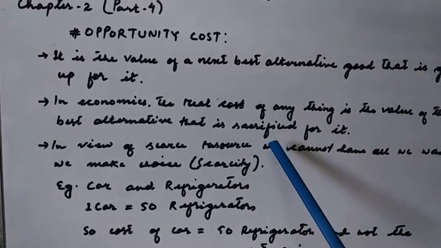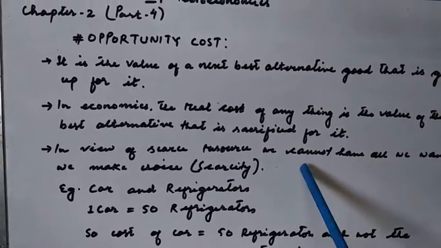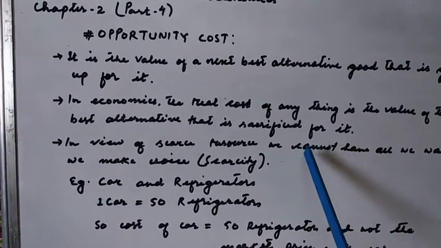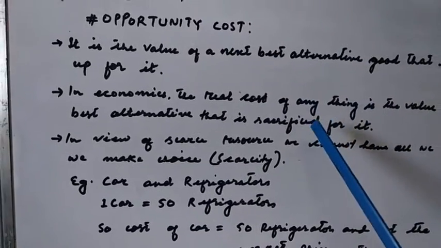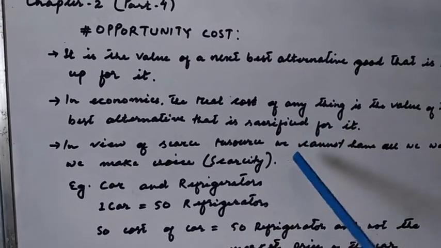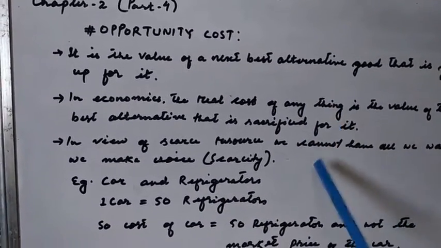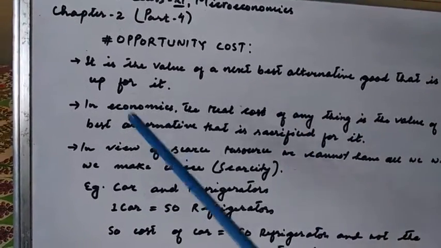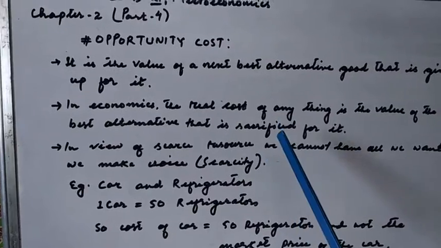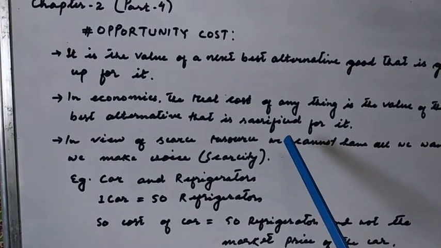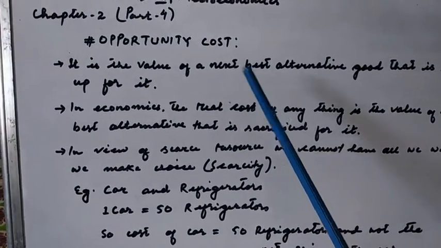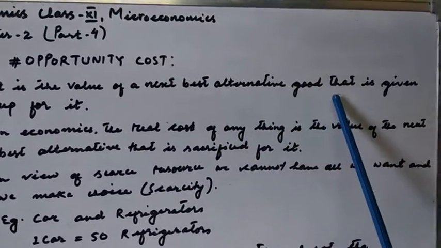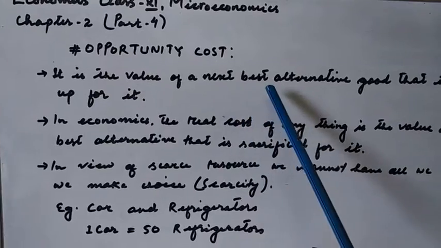And since resources are limited and our wants are unlimited, in order to have something we need to give up another thing. We have to sacrifice something so that we can have something more. So opportunity cost basically means the value of the next best alternative good that is given up for it.